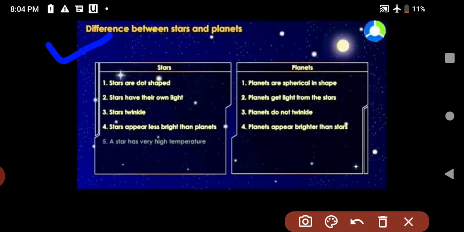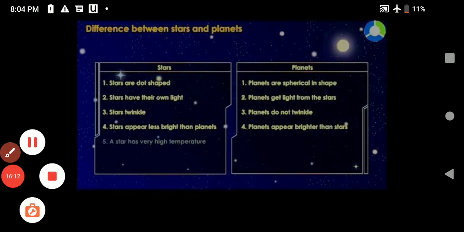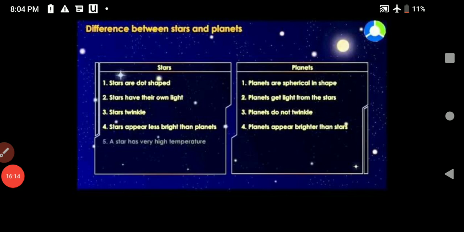Write down the difference between stars and planets. Write down the names of the continents and oceans in your notebooks and learn the names of continents, oceans and differences between stars and planets.